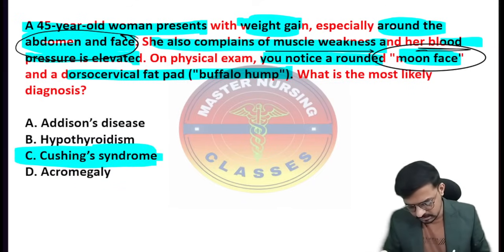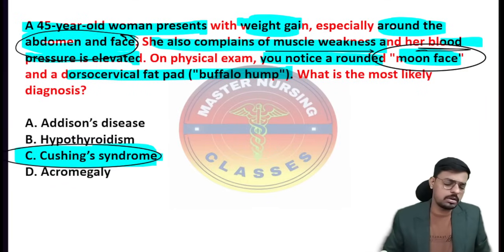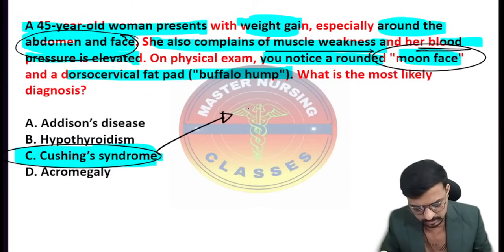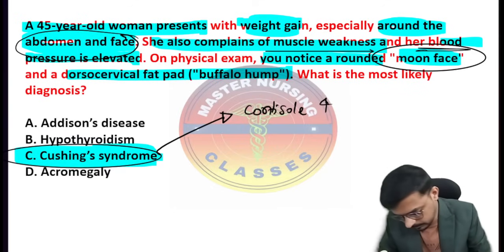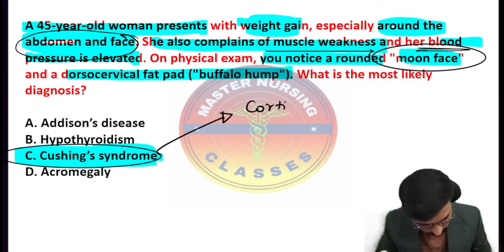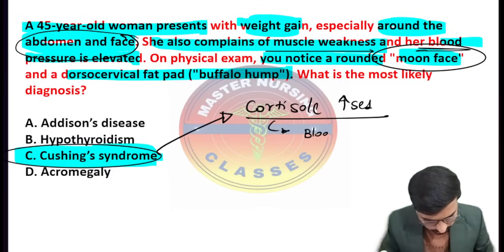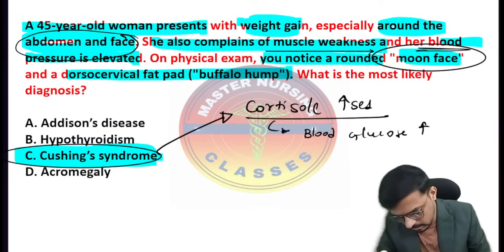So what happens in Cushing syndrome? All the steroid hormones are increased: the glucocorticoids, the mineralocorticoids, everything. Especially glucocorticoids are increased, so cortisol is increased. Cortisol increased means the blood glucose level will be very high in Cushing syndrome, so the patient will have high blood glucose, meaning the patient will become diabetic.